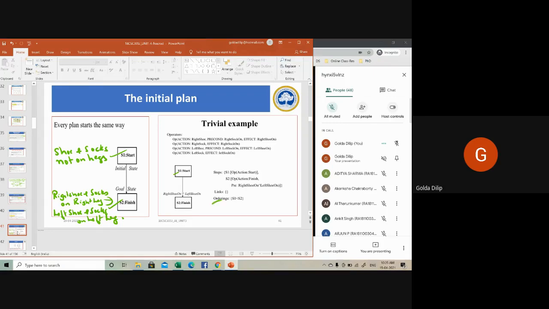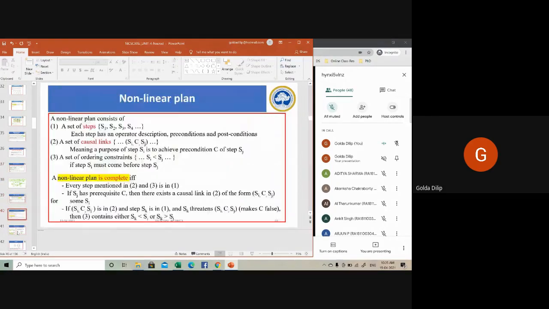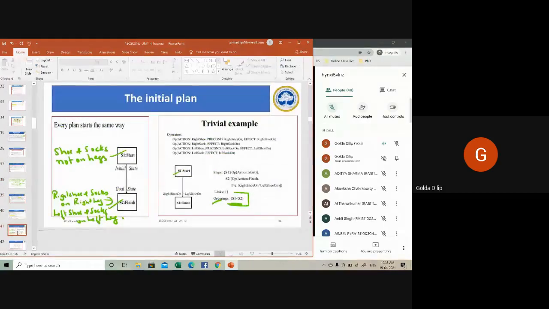Ordering. So you can see here, it is being represented like this. I had told you previously also how the ordering of constraints happens. See here, ordering of constraints, that's being represented in this manner. So out here, what are the constraints? S1 will be putting the socks first and then shoes next. S1 can be putting the socks and S2 can be putting the shoes.